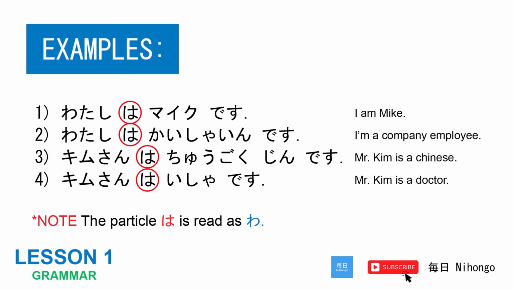Examples. 1. 私はマイクです。 I am Mike. 2. 私は会社員です。 I'm a company employee. 3. キムさんは中国人です。 Mr. Kim is a Chinese. 4. キムさんは医者です。 Mr. Kim is a doctor. Note that the particle は is read as wa.